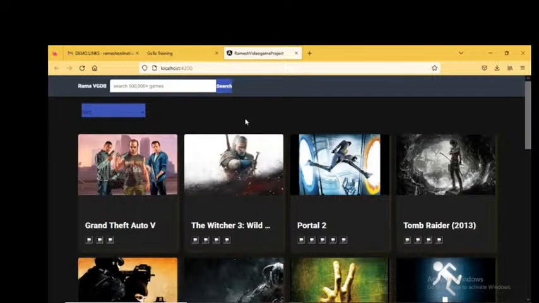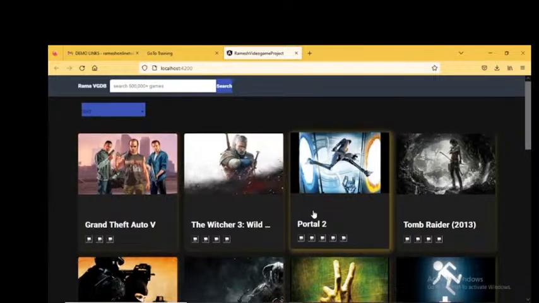So how many types of video games are there? In which devices are they available? Android, iOS, PlayStation, Xbox. All that information I will provide. If anybody goes to that application, they will find some trailer, and if they are interested, they will purchase that video game and play it at home. For example, Grand Theft, Witcher, Portal, Tomb Raider, like that.